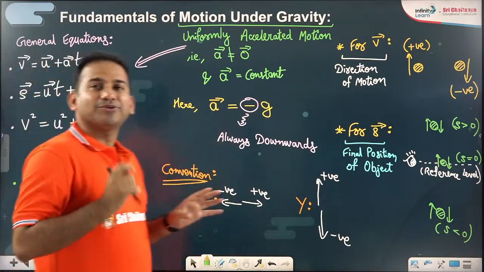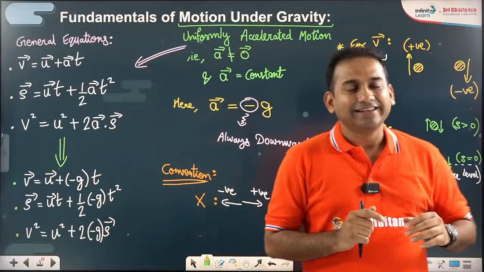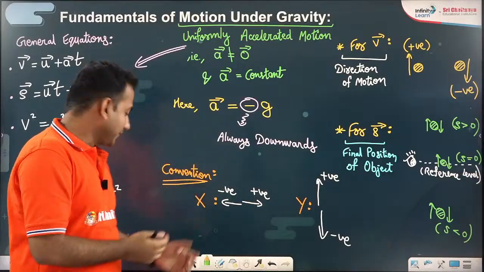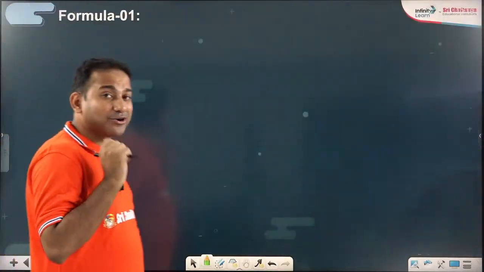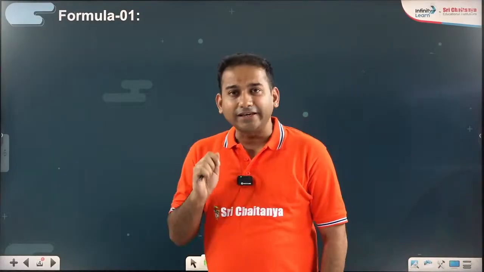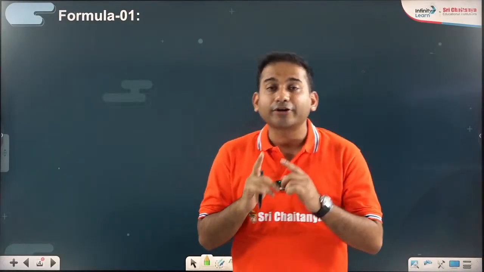So now this is all about what is motion under gravity. Let us try to understand Galileo's point of view, what Galileo said. Then we will also talk about my point of view. All right. So Galileo actually gave two important expressions or two important patterns regarding motion under gravity.